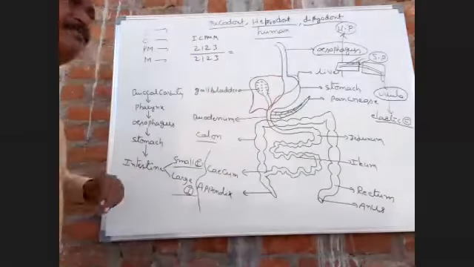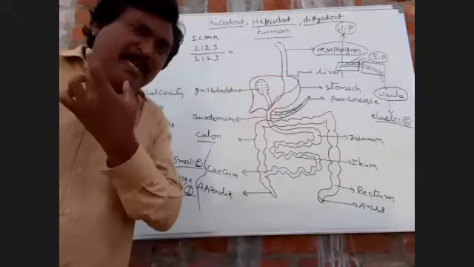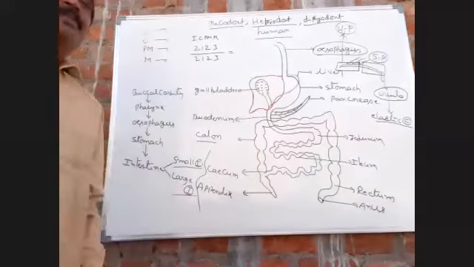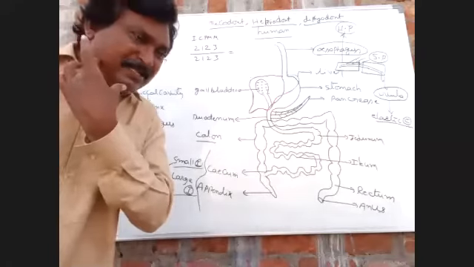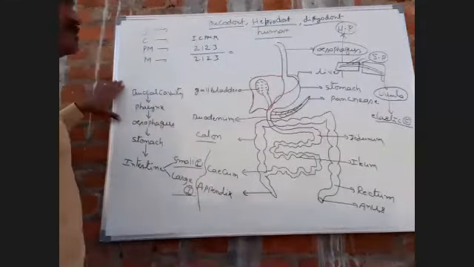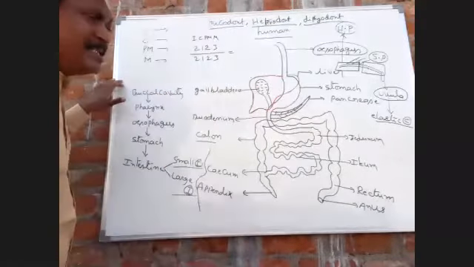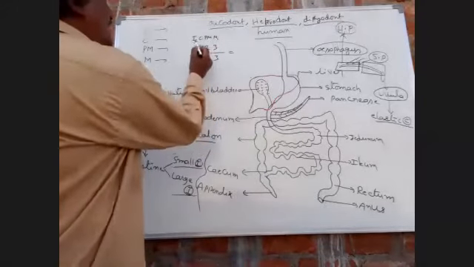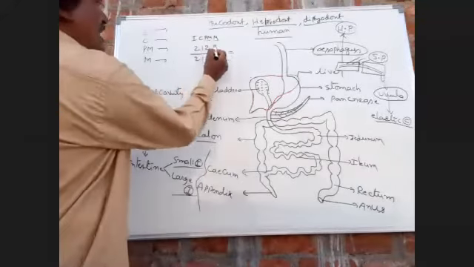So what is dental formula? Teeth present on the upper half of the jaw by teeth present on the lower half of it is called dental formula. So 2, 1, 2, 3. Teeth are present on the upper half of the jaw: incisors 2, canines 1, premolar 2, molar 3.